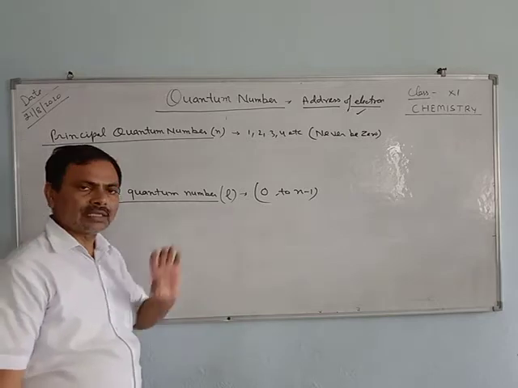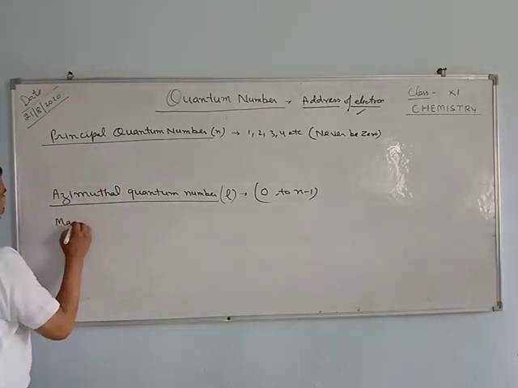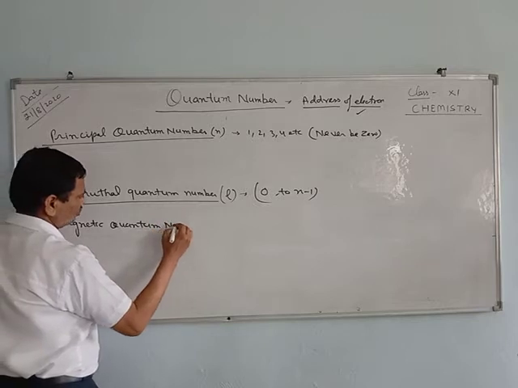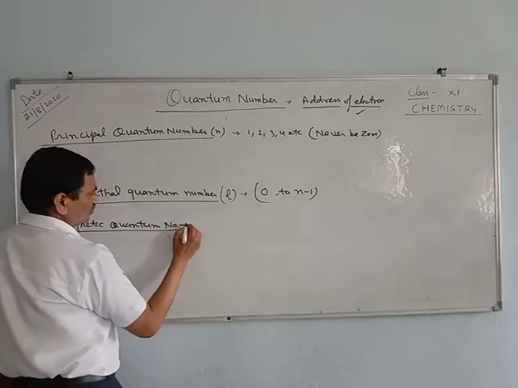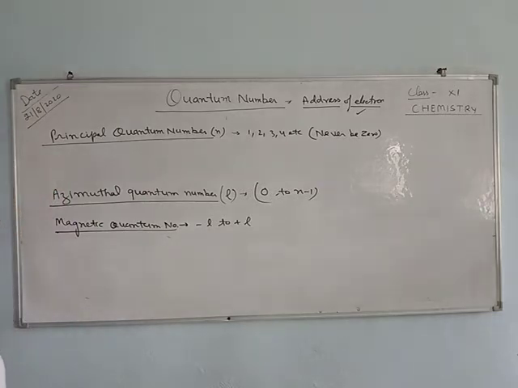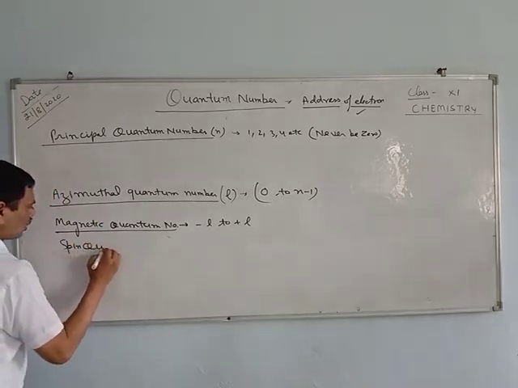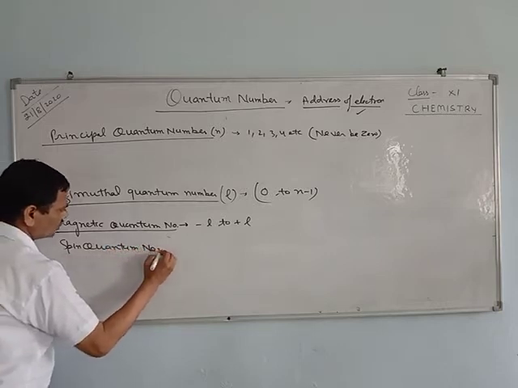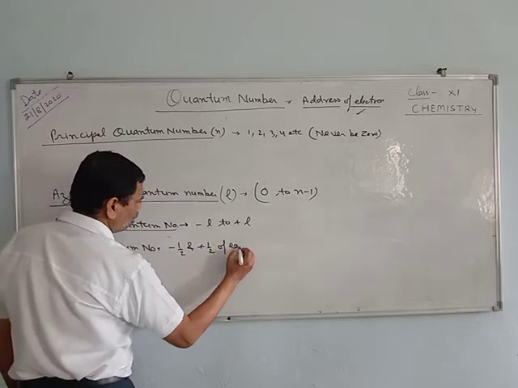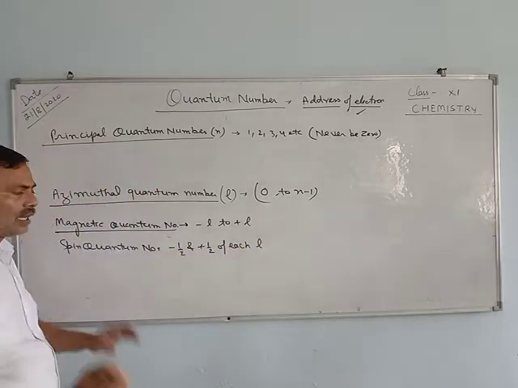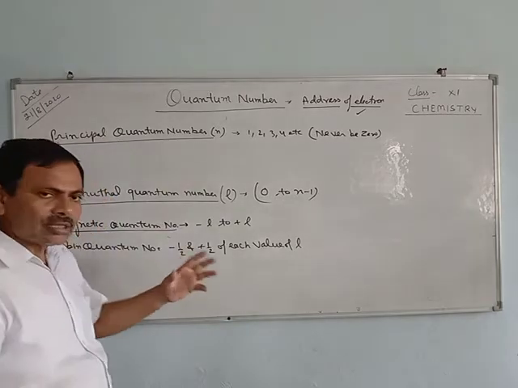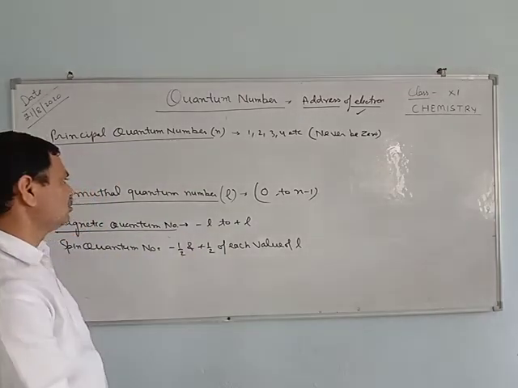Regarding the magnetic quantum number, the value is minus L to plus L. In the case of the spin quantum number, its value is minus half and plus half for each value of L, because if one electron is moving clockwise, then the other will be in the anti-clockwise direction.